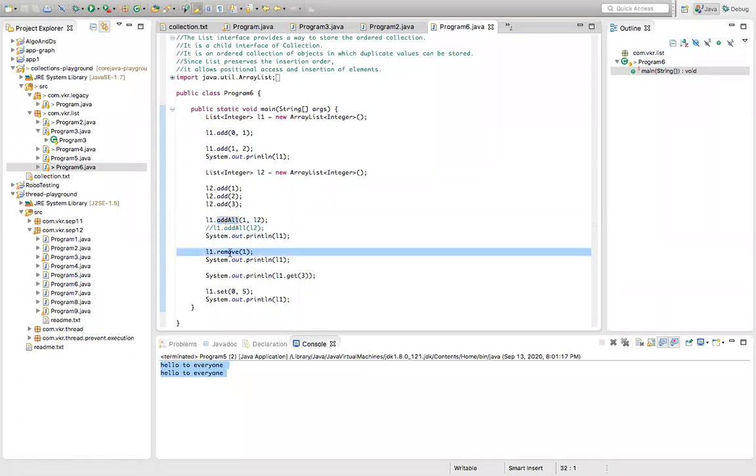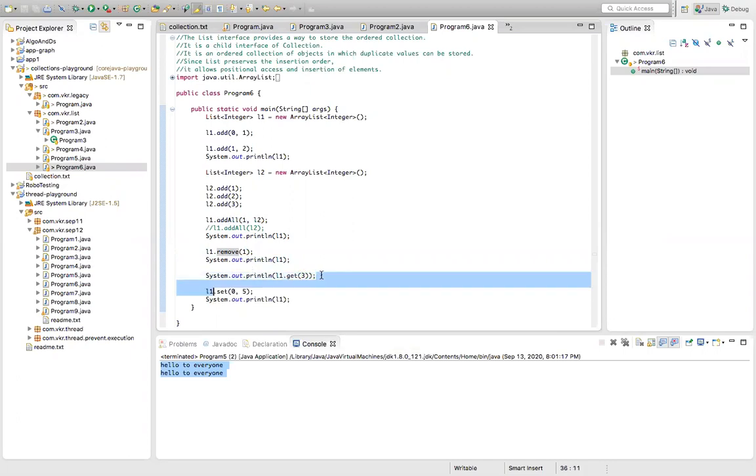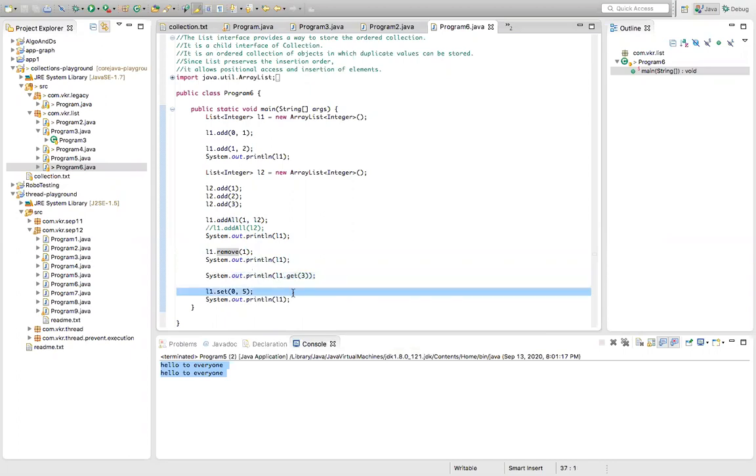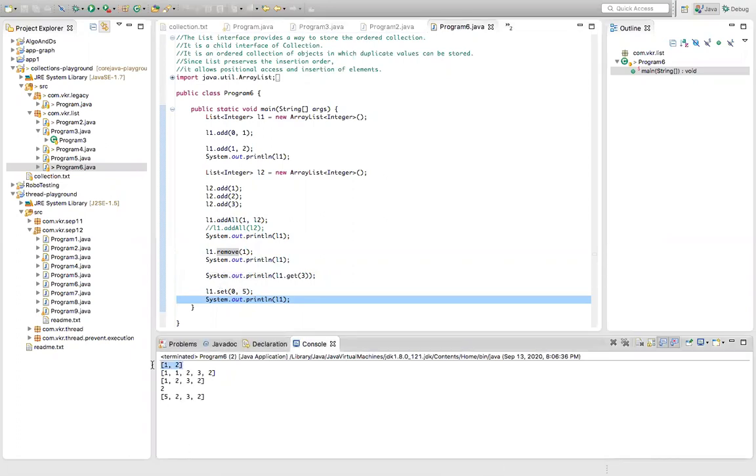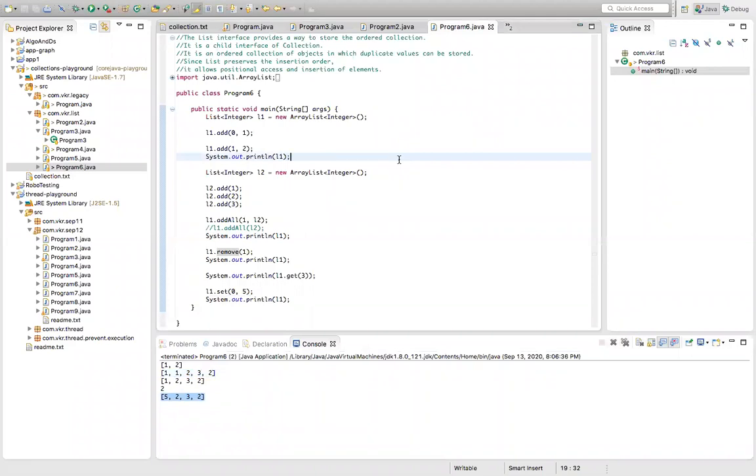How to remove the elements? Removing the first index, then after that we are printing. With the get method of the third index, I am getting the element. And I want to set the element, updating the element at the 0 index. Let's run this. First output is 1, 2. After adding the second list, 1, 2, 3 at the first index, we get this output. Now I just removed the first index, so the output is this. Getting the element of the third index, this is the one. Now updating the value of the first index, 5, 2, 3, 3.